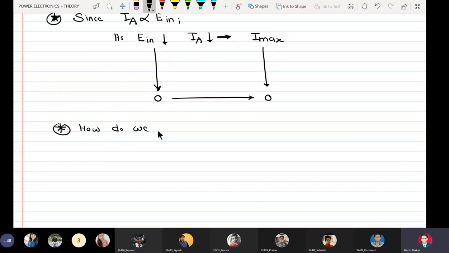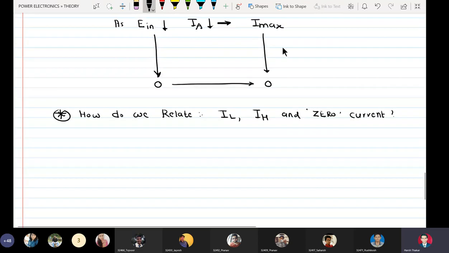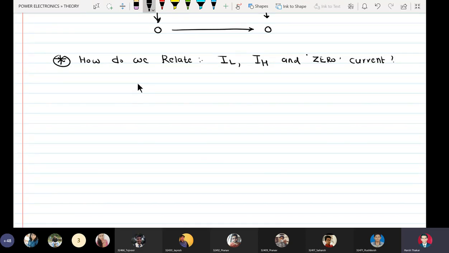How do we relate latching current, holding current and zero current? It's very simple. This is my latching current, little below that is holding current, and then this is 0.